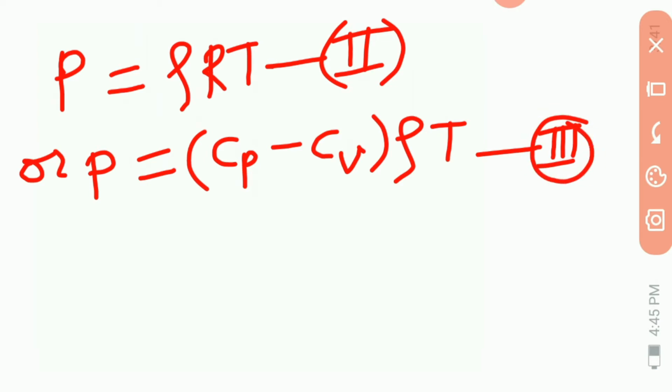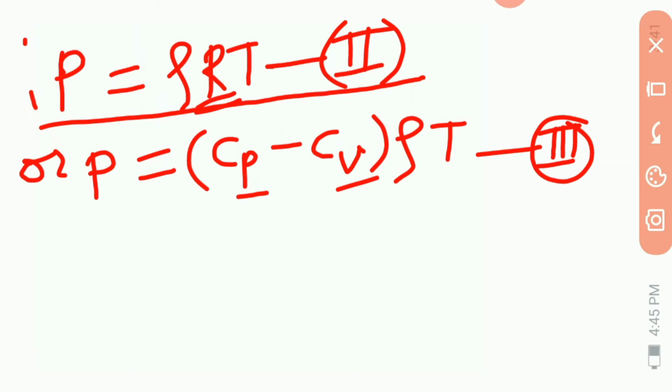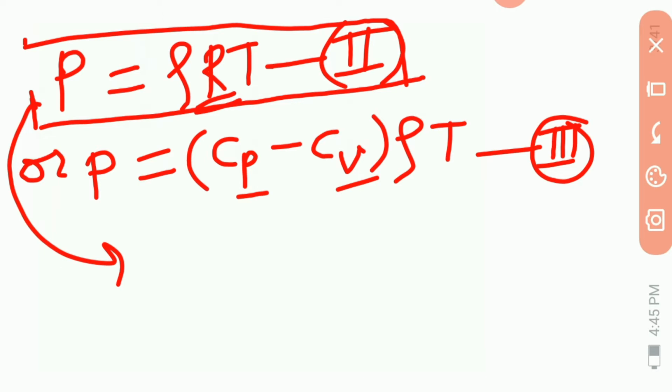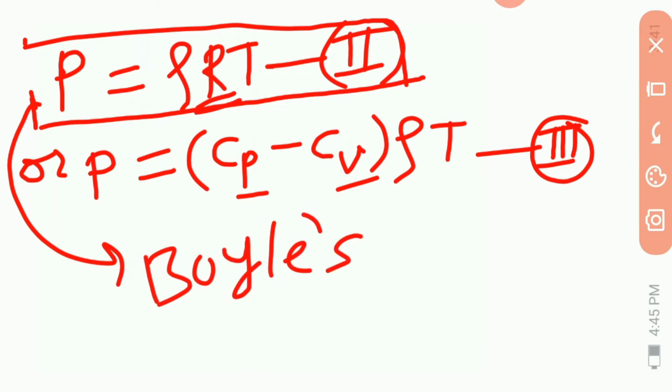Here R is called the gas constant, and this Cp and Cv are the specific heats at constant pressure and volume respectively. And this equation second is known as Boyle's law.